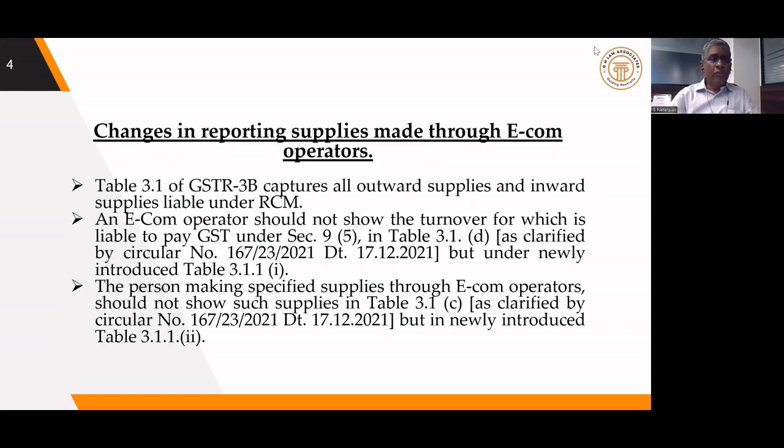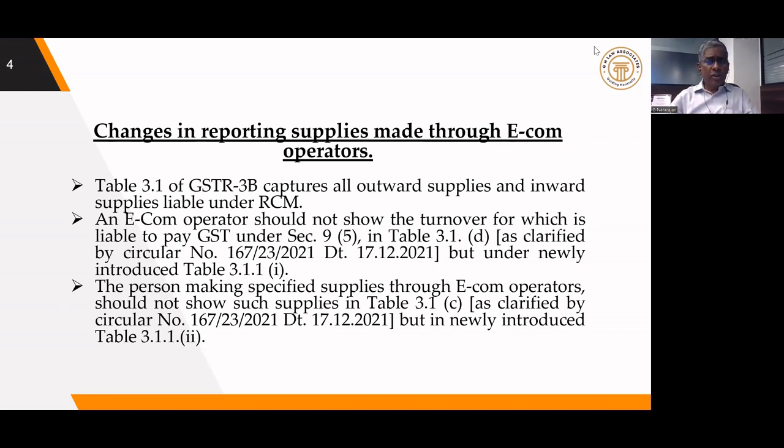Now, if we see the form 3B, the table 3.1 will capture all cases of outward supply, whether taxable, exempted, zero rated, or the cases where under reverse charge somebody is liable to pay. So all these types of clearances are captured in table 3.1 of the GSTR-3B return.